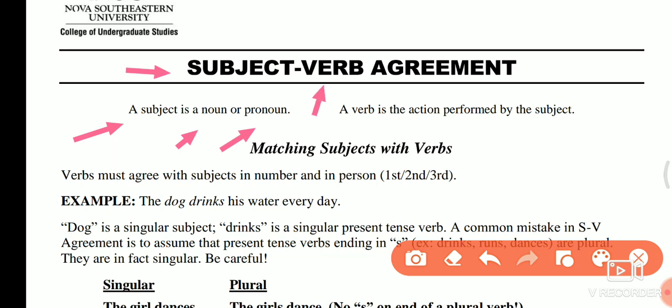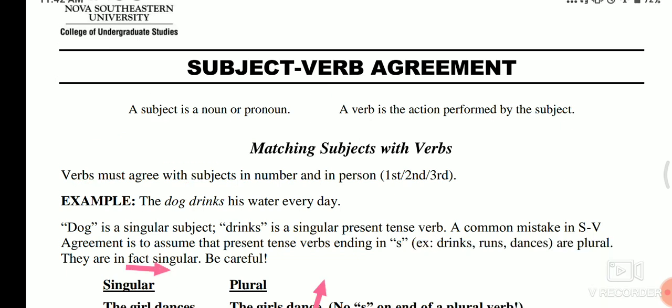Now we will talk about the verb. So what is a verb? A verb is the action performed by the subject. An action which is performed by the subject is called a verb. Okay. Now moving on.